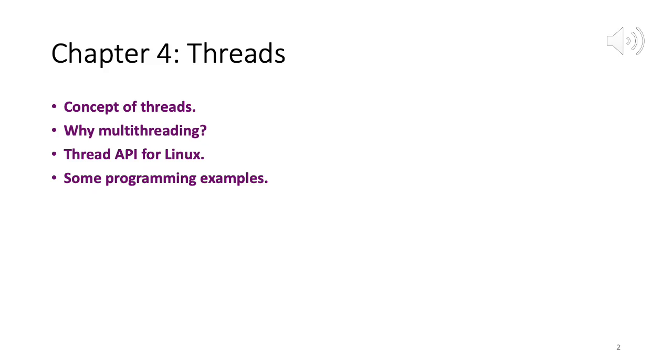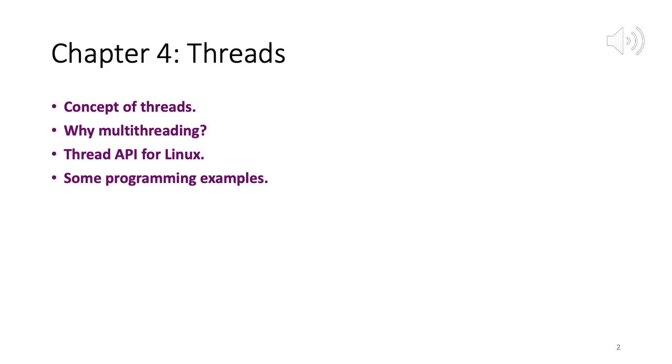So API, we know what's the full form of API. Full form of API is application programming interface. So what that means is we will be given a family or a series or a set of C functions, and each of them will be performing some kind of thread operation.